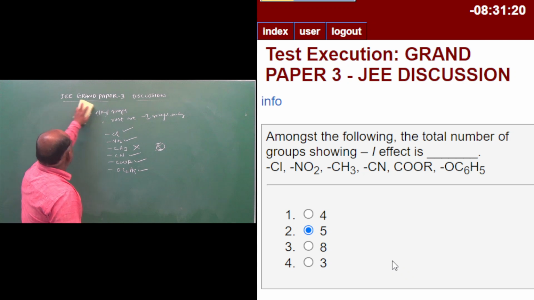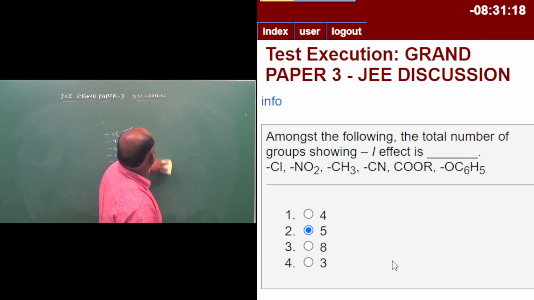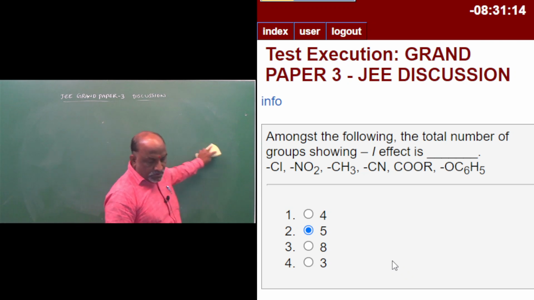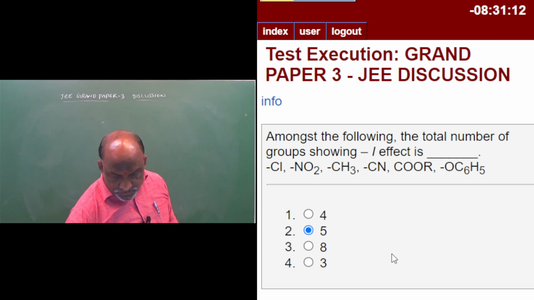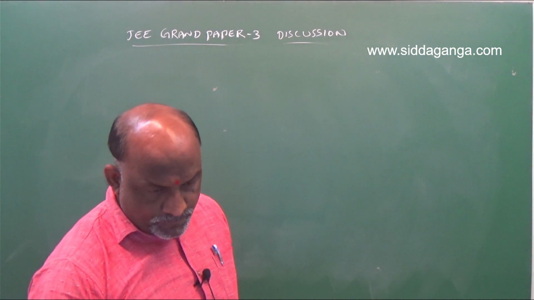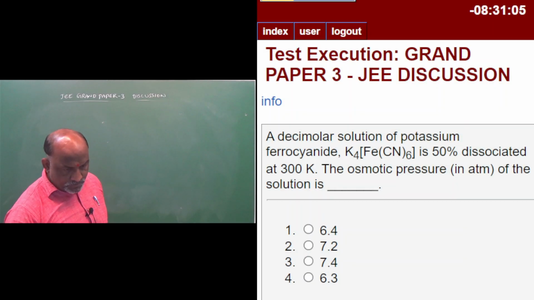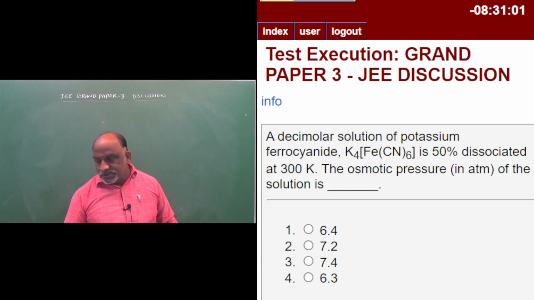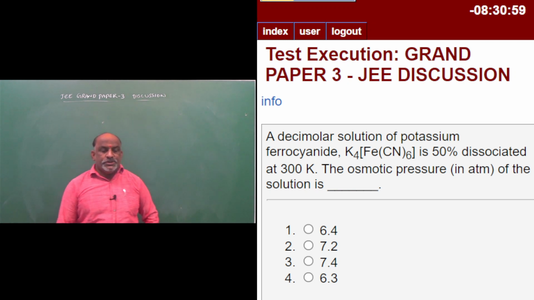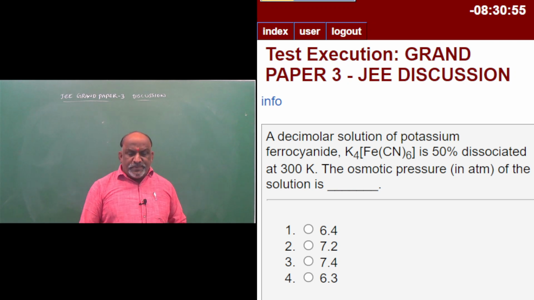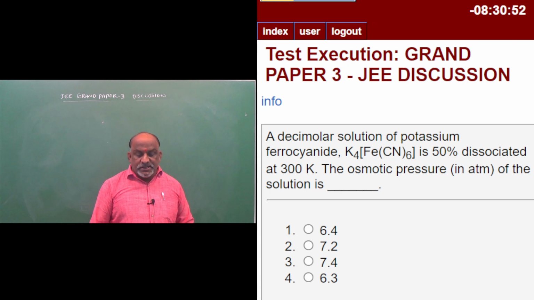Next, 48. It is from solutions. A decimolar solution of potassium ferrocyanide, K4Fe(CN)6, is 50% dissociated at 300 Kelvin.